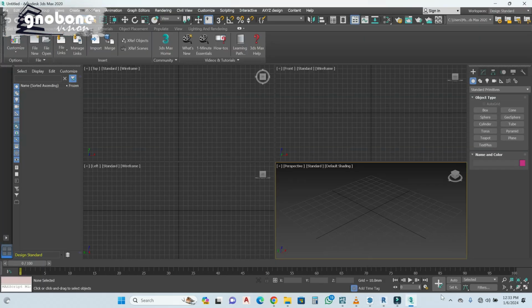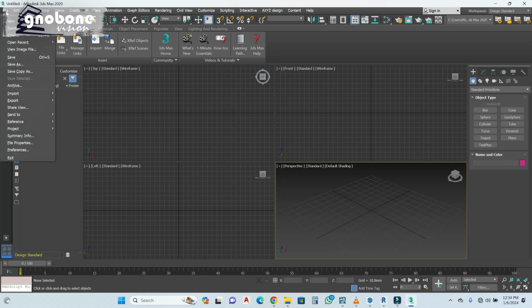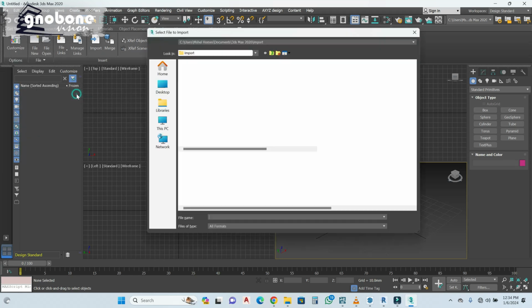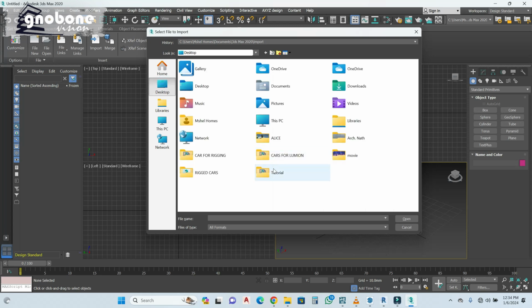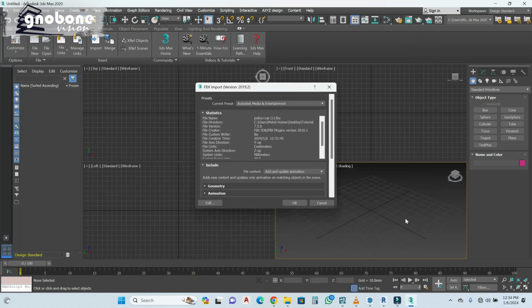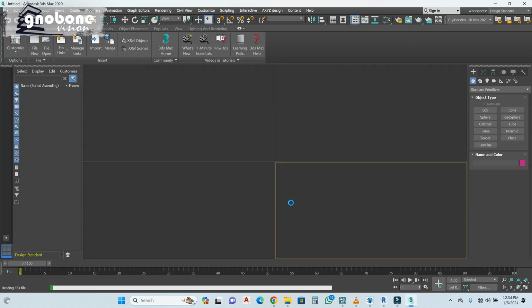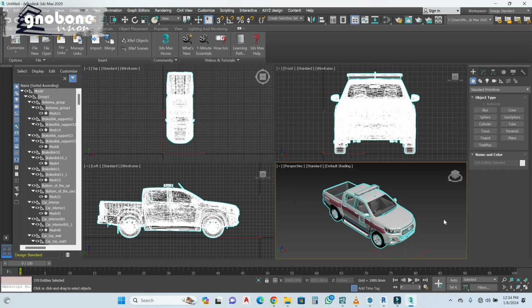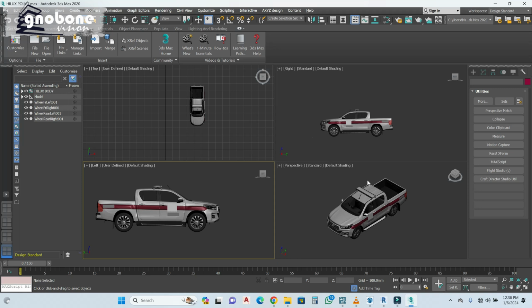Alright, so after exporting that as FBX, what you do is you open your 3dsmax, go to File, Import, go to your desktop, wherever you saved your file. I saved it as police car, if you can remember, and hit open, hit OK. There you go, you have this now in 3dsmax, and you can work with this. Okay, so we have a car now in 3dsmax.